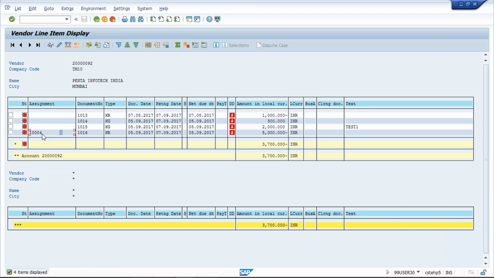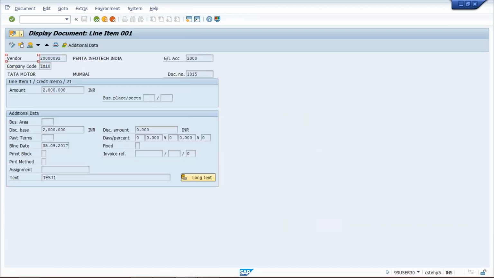This is the invoice number which is given by the vendor while sending the invoice. So this we have posted, and against this invoice we have posted a credit memo worth of 2000. While posting the credit memo also, we can give the assignment number here, 10,004. So now I am going to click on edit, and I'll enter here itself 10,004 to make you guys understand.